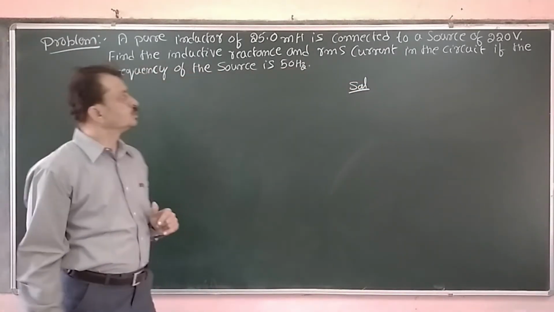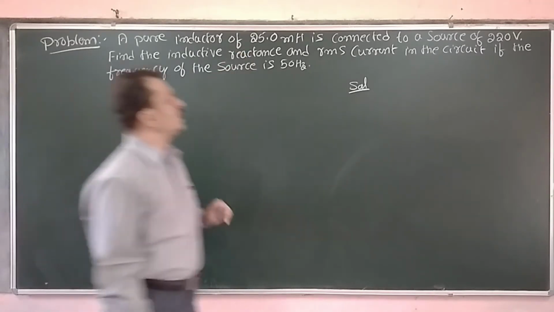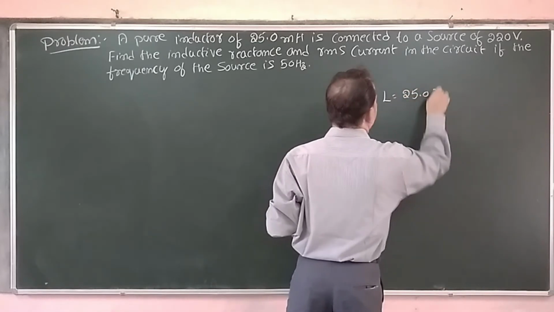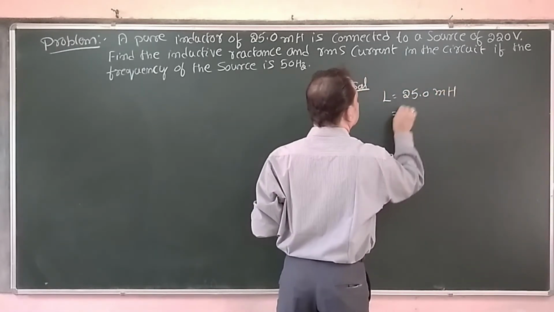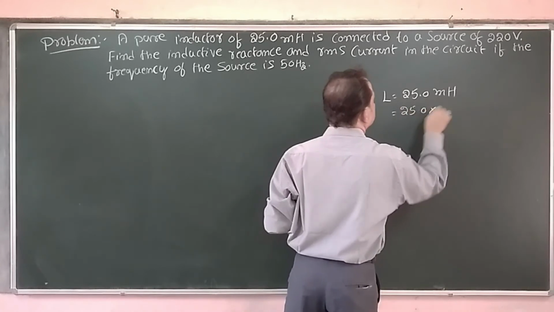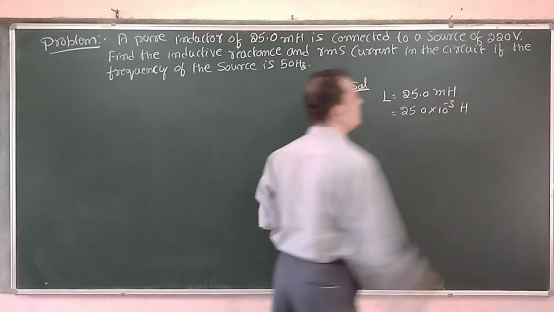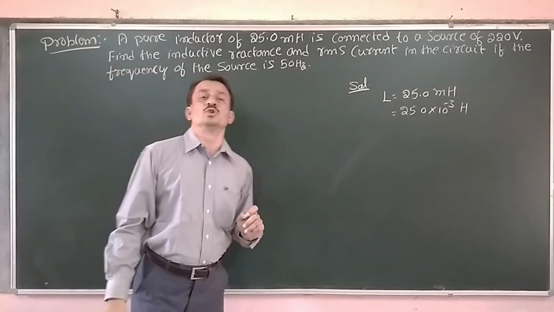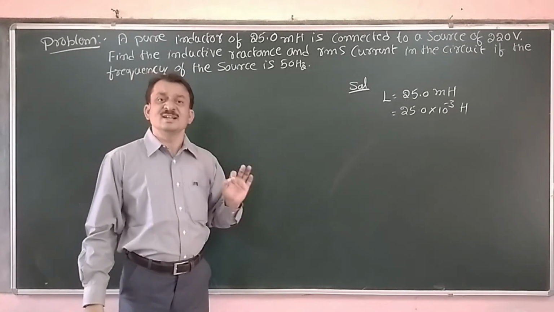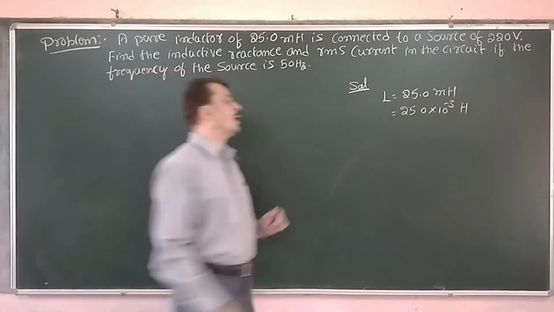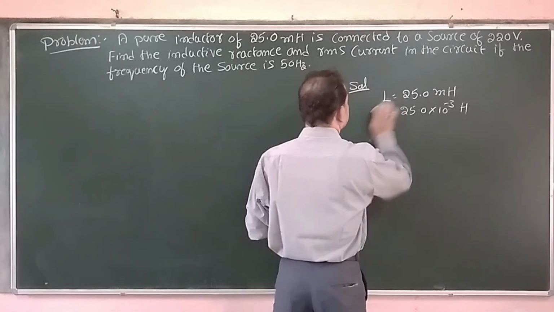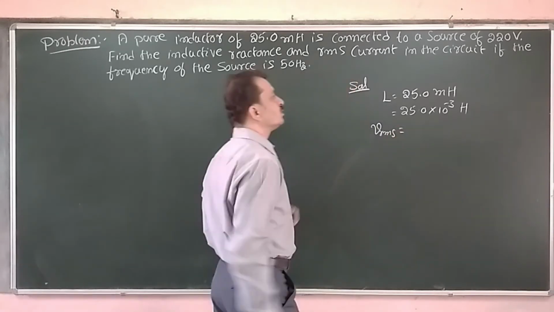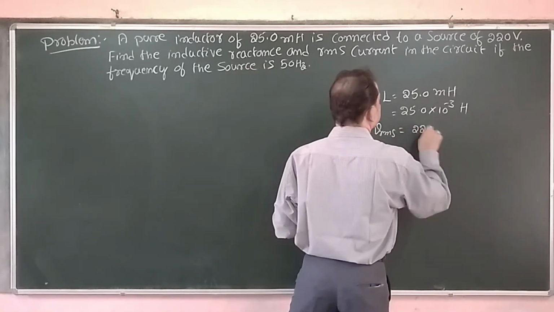The solution. Now, given, the inductor is having an inductance of 25.0 millihenry, or 25.0 into 10 to the power of minus 3 Henry. That is given. It is connected to a source of 220 volts. Here 220 volts, it is RMS value. You remember, in case of AC, the voltage and currents are given in RMS values. The VRMS is 220 volts.